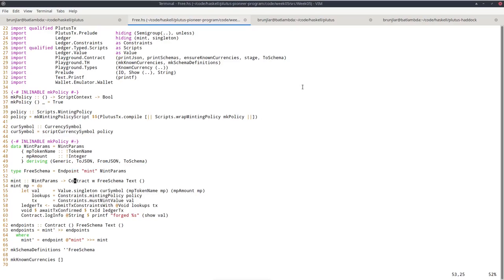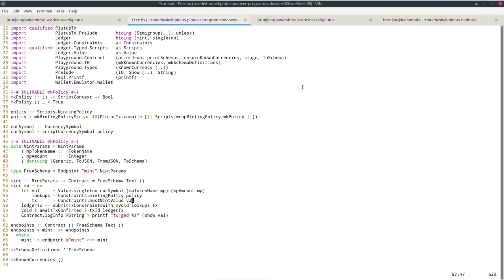So the off-chain function in the contract monad takes these parameters. Then first we compute the value that we want to forge or burn. So we use the singleton function that we saw before. Currency symbol is our shining new currency symbol. And we extract the token name from the parameters and the amount. Then as lookups, we have to specify the minting policy. So the transaction has to contain the actual script, the minting policy, the policy itself, for validation to be successful.